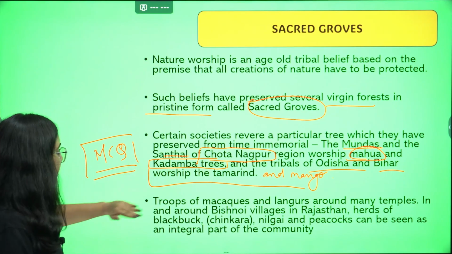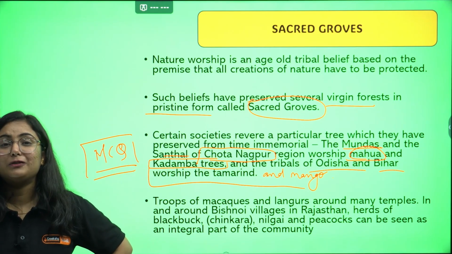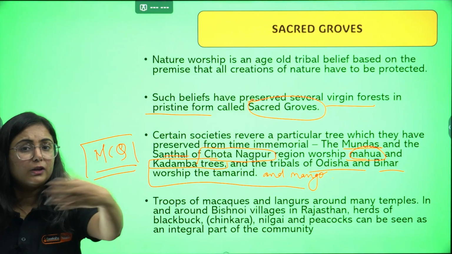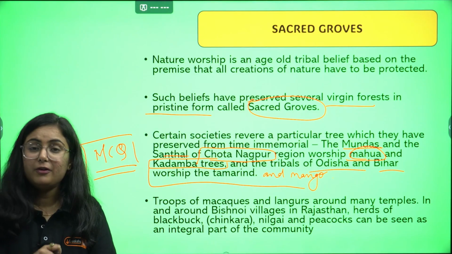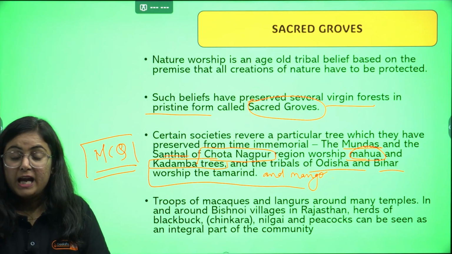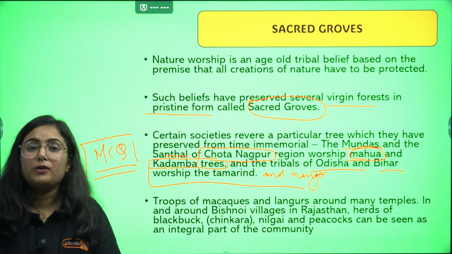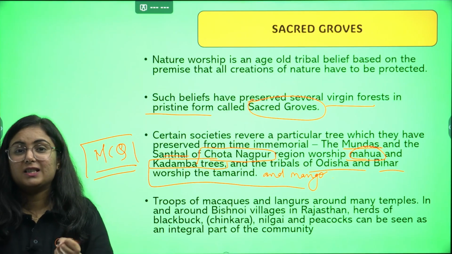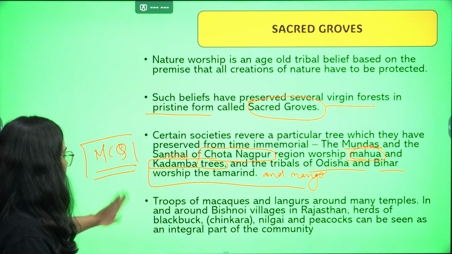Not yet done, there are troops of macaques and langurs we see in the premises of the temple. People worship them, people offer them food, bananas and many more fruits. Now see, by this activity they are fed daily. If they are fed daily, they will be healthy, taken care of by the temple authorities as well. So this is a way we are protecting the species. Getting the point? So, troops of macaques and langurs around the temple.